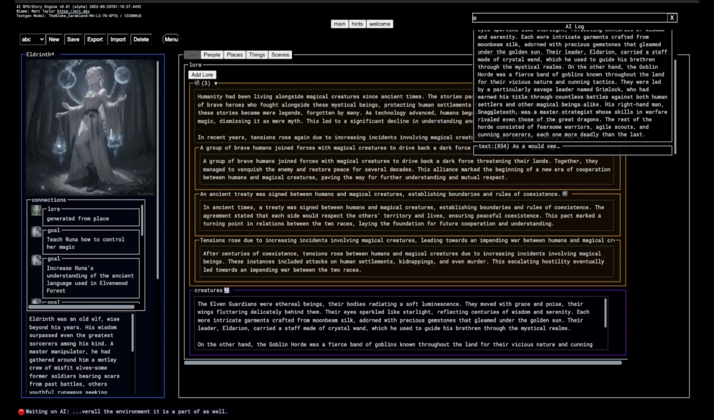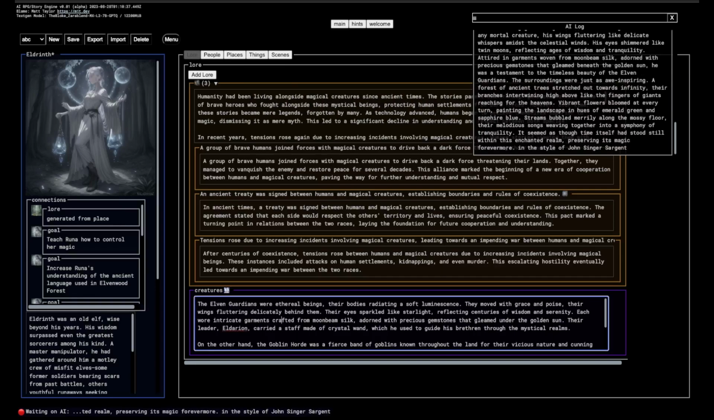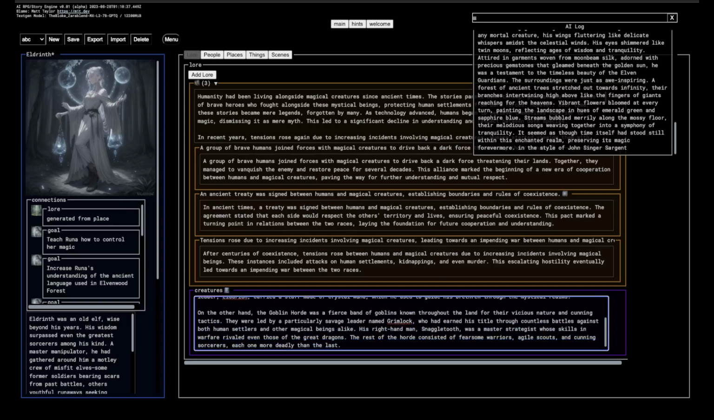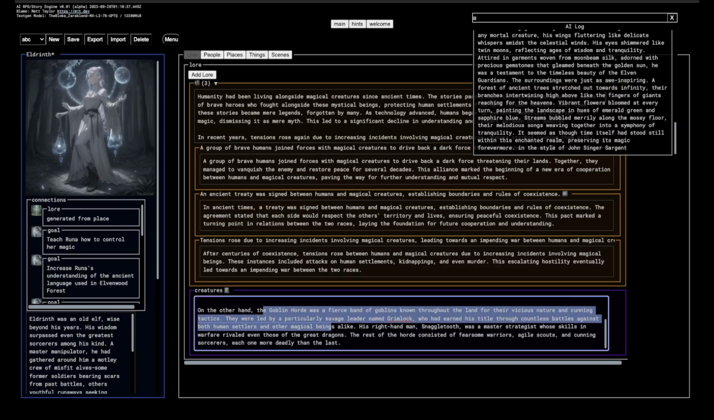Get rid of this. All right. Creatures. I created some creatures. Elven guardians or ethereal beings, blah, blah, blah. And you can see they kind of created some creatures for me, right? Maybe I like those, maybe I don't like them. I can edit this if I want, whatever.